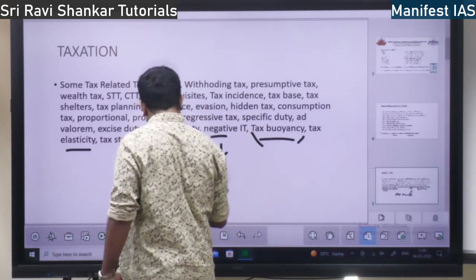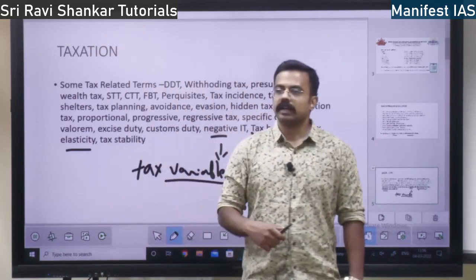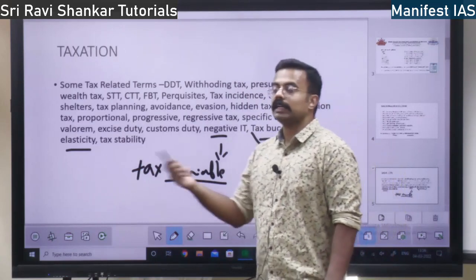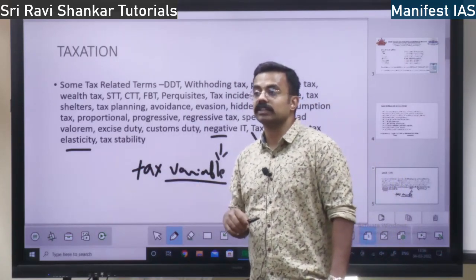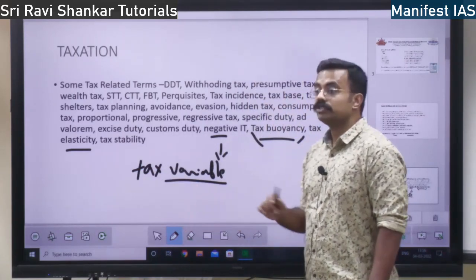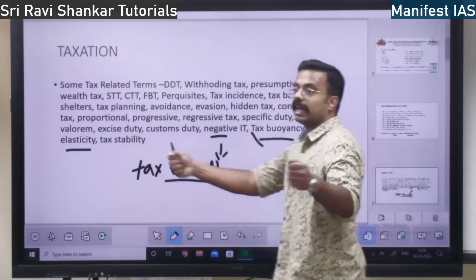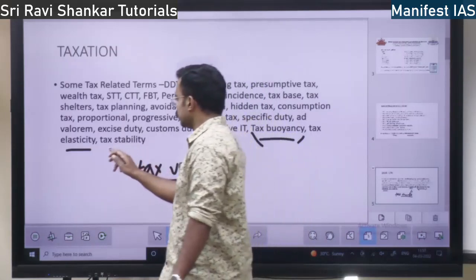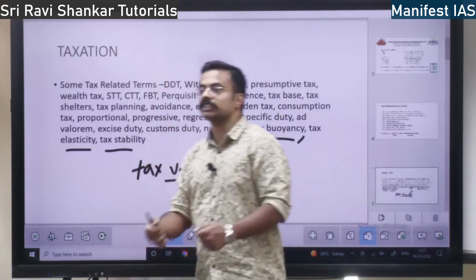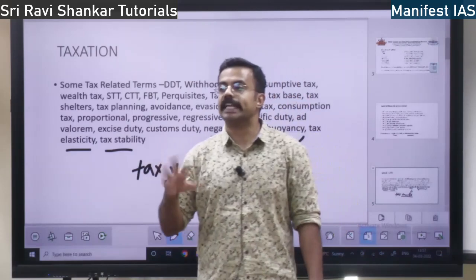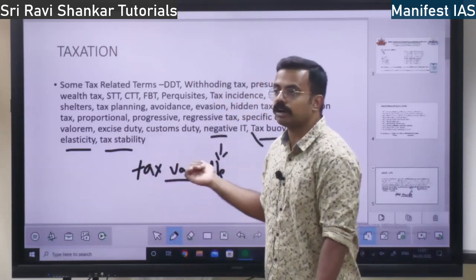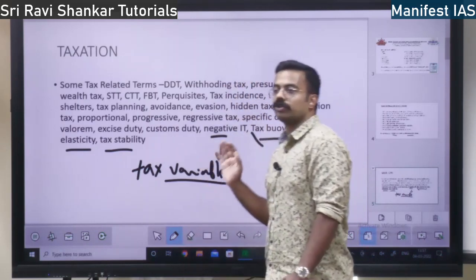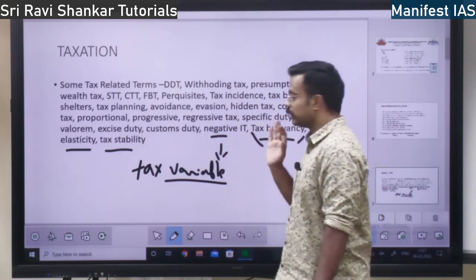That is for one product, tax is different and for the other product, tax is different. And for the same product, tax is different in different seasons. So tax is getting varied. So that is tax elasticity. Tax is expandable, right? So that is tax elasticity. Next, tax stability. When tax is not expandable, tax is not changing, then that concept is called tax stability, right? So these are the terms which we should know about taxation. These are the various terms.